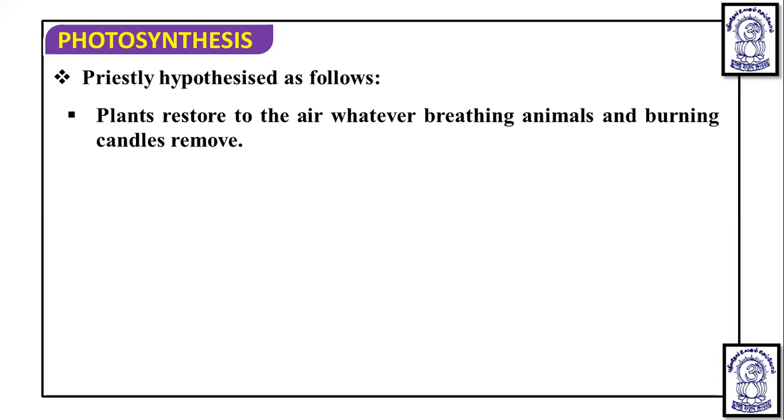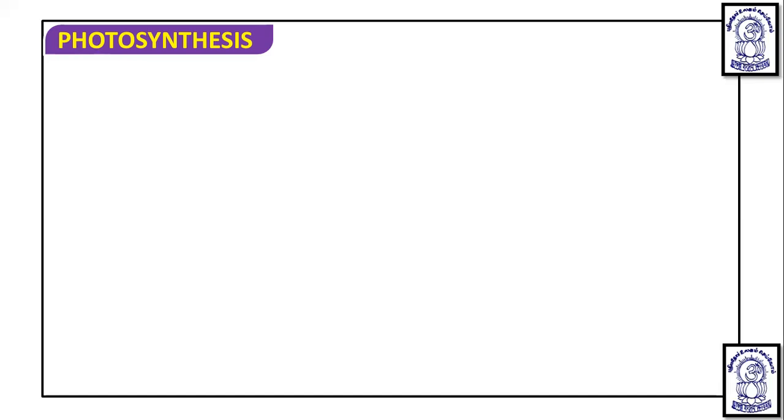So he described it as the plant restoring the air. Nowadays we understand that CO2 was removed and used by the mint plant, and the mint plant released oxygen that helped the mouse and candle survive. Because of this, it led to the discovery of oxygen released in photosynthesis.